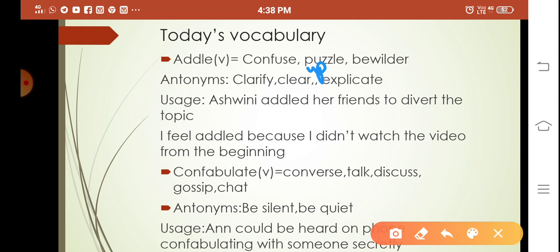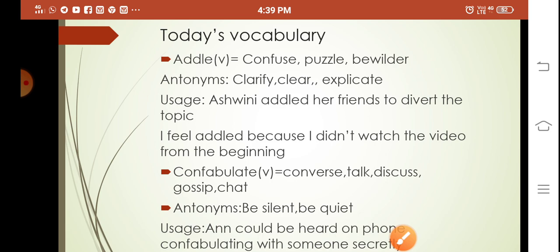Ashwini addled her friends to divert the topic. She confused her friends to divert the topic they asked her. Another example: I feel addled because I didn't watch the video from the beginning. If you watch anything from the beginning, you will understand. Otherwise, you will get confused.